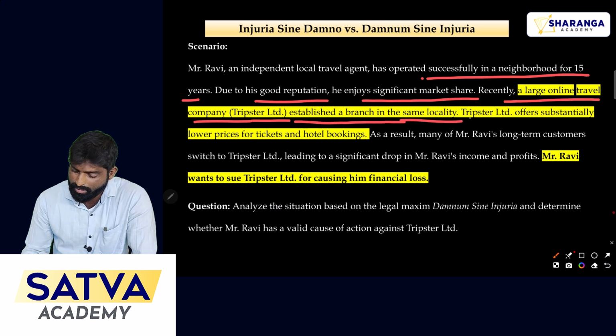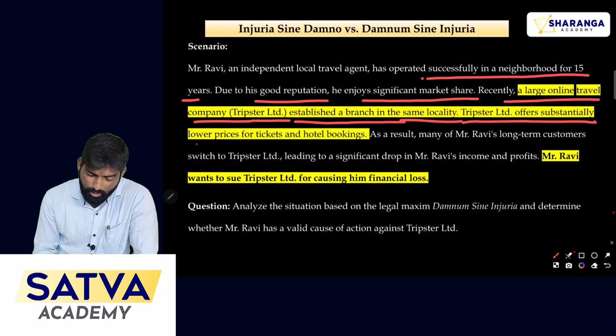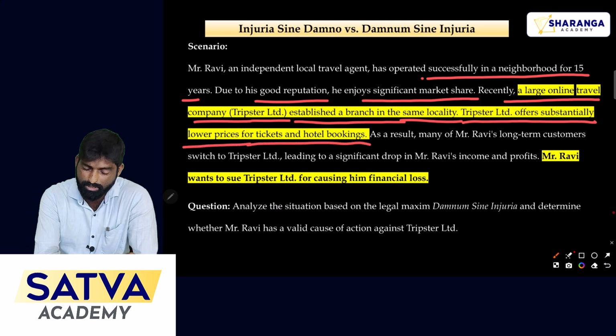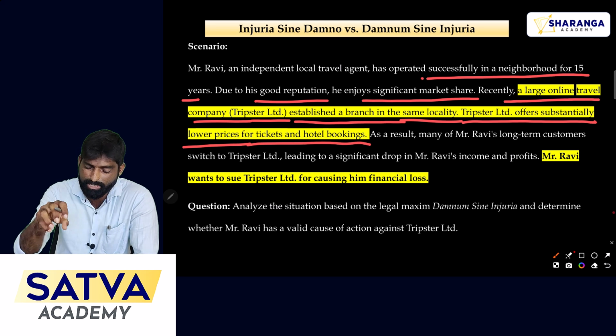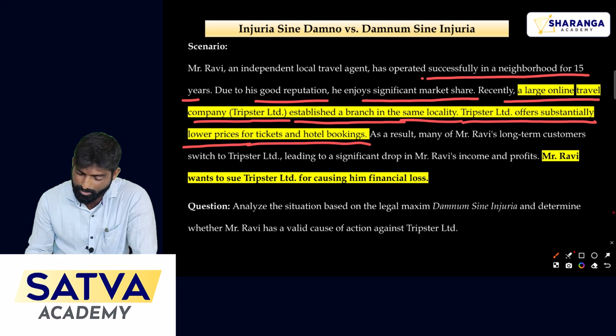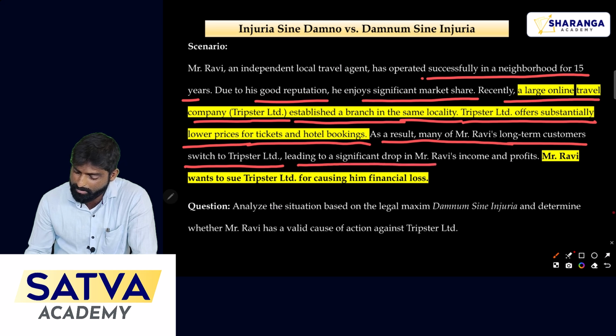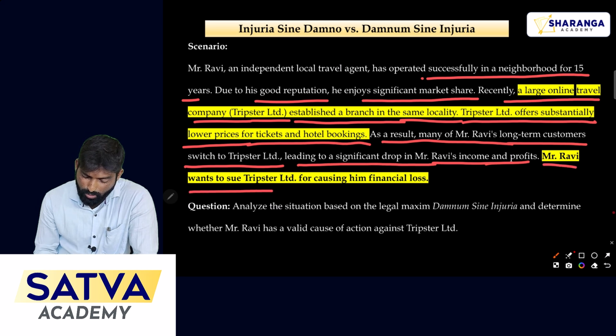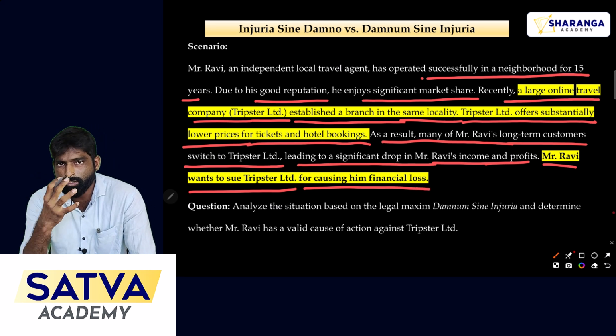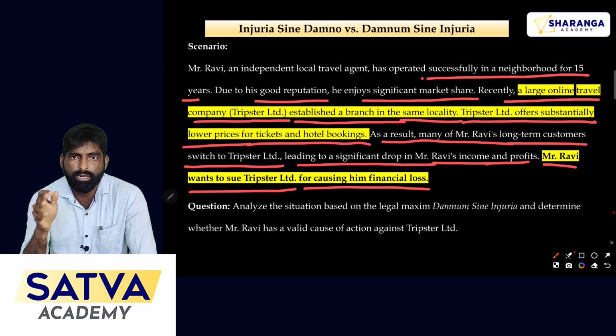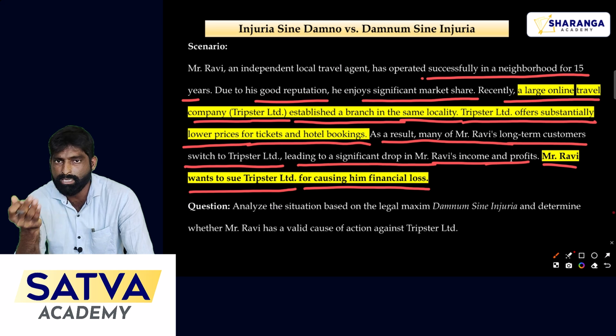Tripster Limited offers substantially lower prices for tickets and hotel bookings. Now that is the benefit given by the newly established branch of Tripster Limited. As a result, many of Ravi's long-term customers switch to Tripster Limited, leading to a significant drop in Mr. Ravi's income and profits. Now Mr. Ravi wants to sue Tripster Limited for causing him financial losses. Because of the operation of Tripster Limited, Ravi faced a huge loss in his business, and now he wants to claim compensation against Tripster Limited.